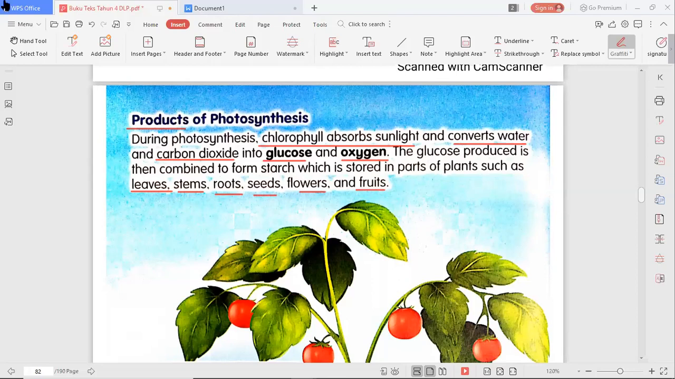Okay, we can find the starch or the sugar, or we can say the glucose. The glucose produced. Glucose is the food. Okay, I'll repeat again. Glucose is the food for plant. Okay, where does the glucose come from? It comes from the process of photosynthesis. So the glucose produced is then combined to form starch. Okay, starch. So can be found in leaves, stem, roots, seeds, flowers, and also fruits.